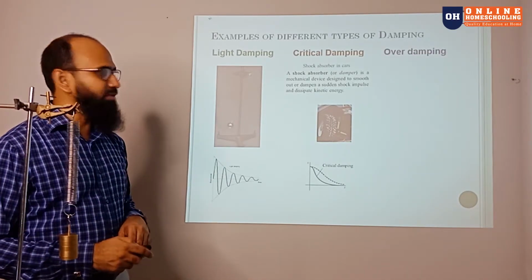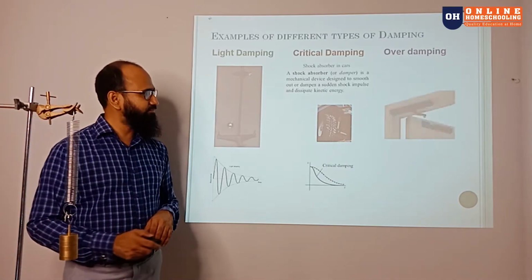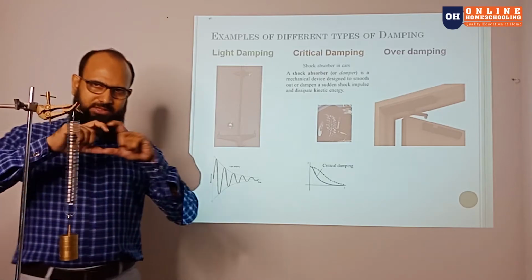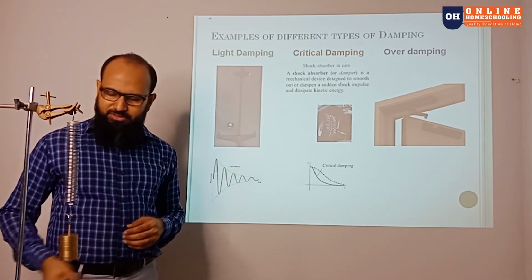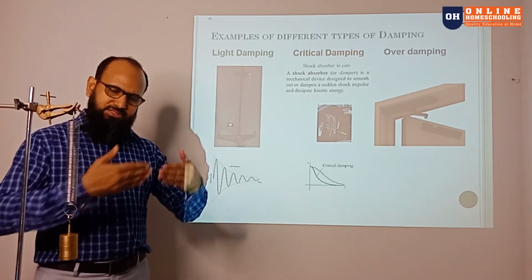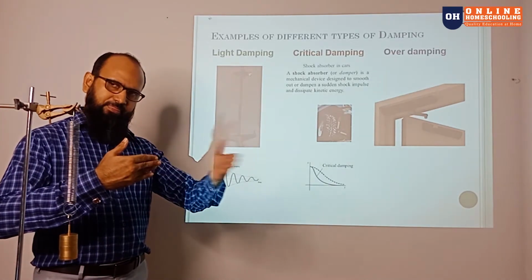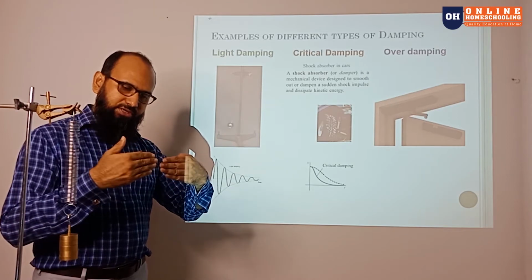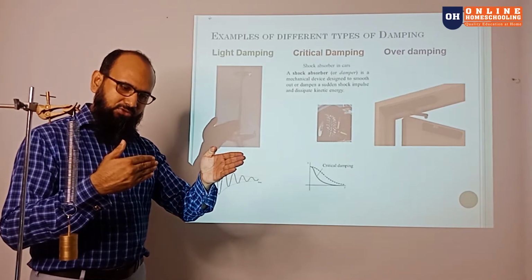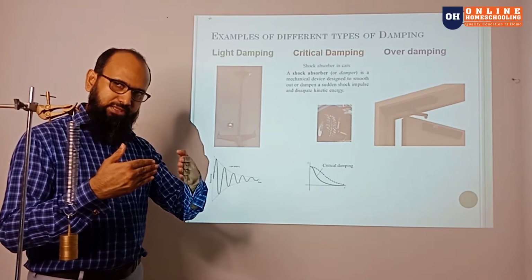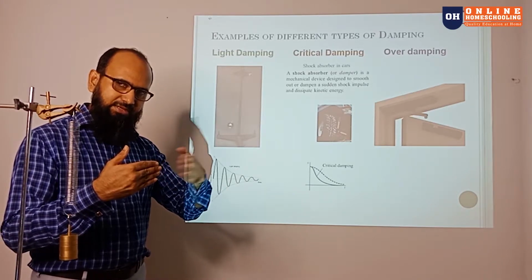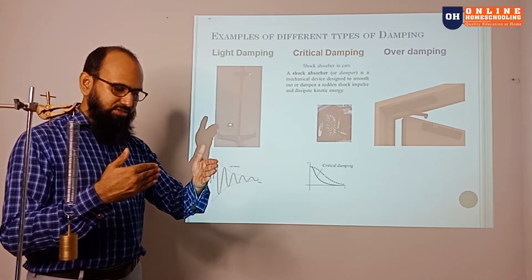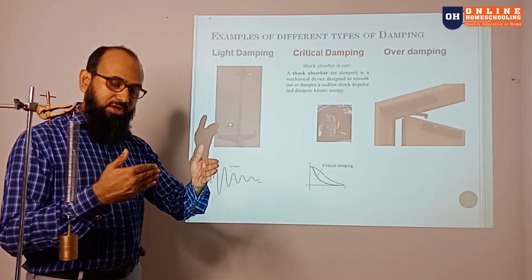Now the last example, overdamping, like our door system, the hinge in an automatic door closer. In that case, you can see the door is closed and opened. But when you use the hinge and the door closer, you open it and it closes very smoothly. That is overdamping. It doesn't oscillate again and again, it comes to the position without any oscillation.